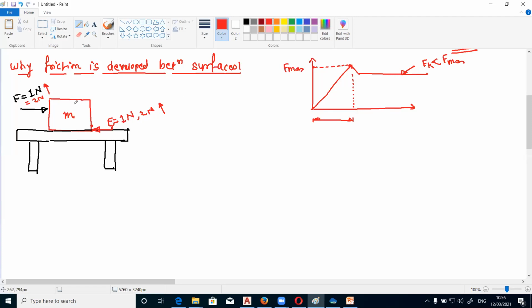So why is this friction developed? If you observe the contact surface under the microscope, then you will observe the contact surface is not exactly flat. It will have this structure. So this is the irregularity.